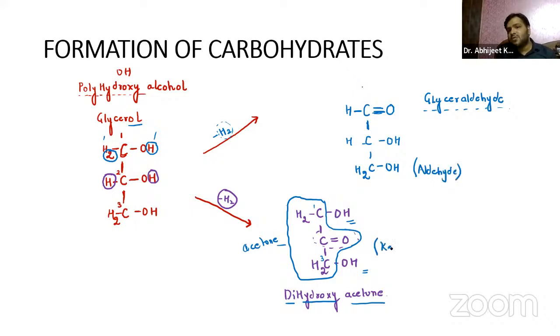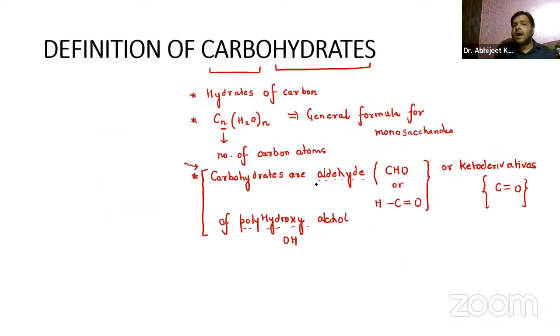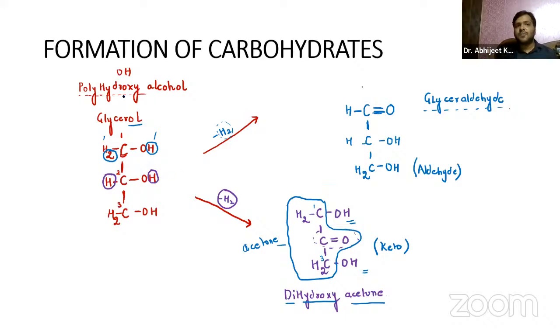and we have the keto derivative. So again, going to the definition, carbohydrates are aldehyde or keto derivatives of polyhydroxy alcohol. So I hope it is clear now. Polyhydroxy alcohol means glycerol, the simplest example that we took, and how the carbohydrates are formed. Basically, these are aldehyde or keto derivatives, right?